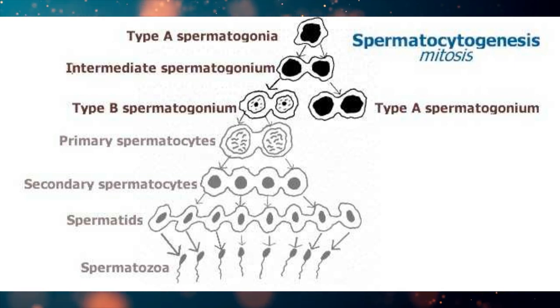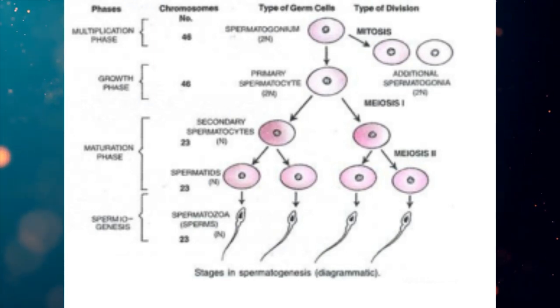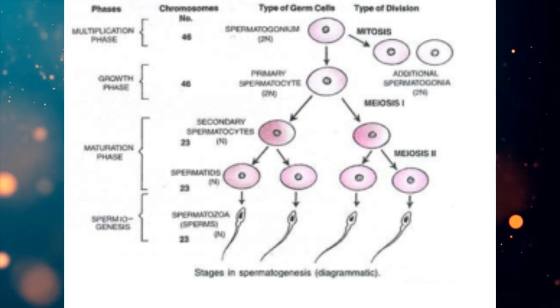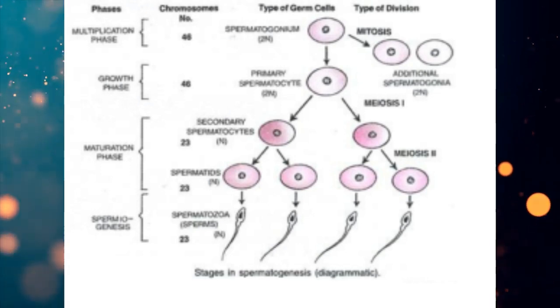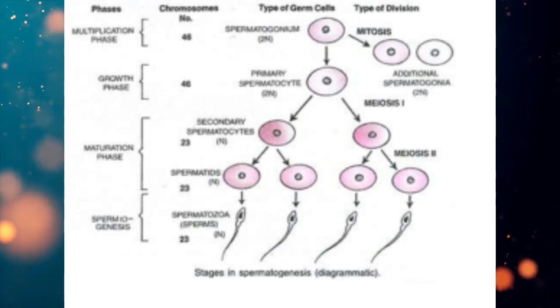Type A spermatogonia keep dividing mitotically to produce more spermatogonia. They act as stem cells. Means what are the A type germ cells doing? They are maintaining the number of the germ cells, the layers of the germ cells. But just opposite, the B spermatogonia cells enter into the next phase, or they behave as the sperm mother cells. So who are behaving so? The B cells. The A type germ cells are stem cells, they are dividing and redividing, and we can say B cells originate from the A type germ cells.